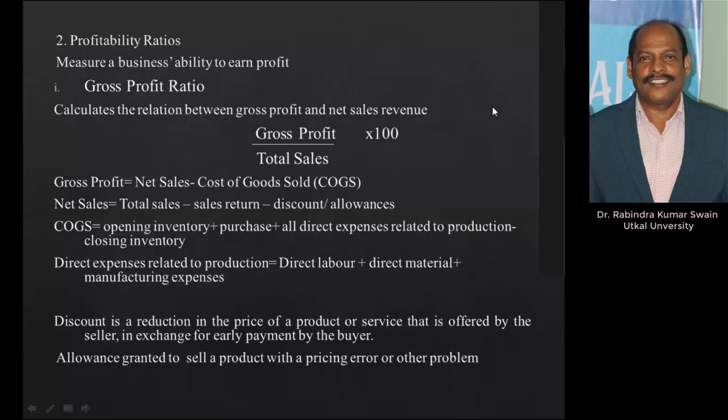So let us come to the first one, gross profit ratio. What is the formula of gross profit? Gross profit is, we know, net sales minus cost of goods sold. But if you see the statement I told you, net sales means revenue from operation. Is that clear? Now I am repeating, gross profit is equal to, as you know from our traditional statement, net sales minus cost of goods sold. But here gross profit is revenue from operation, that is called net sales, minus cost of goods sold, that is called cost of revenue from operation.